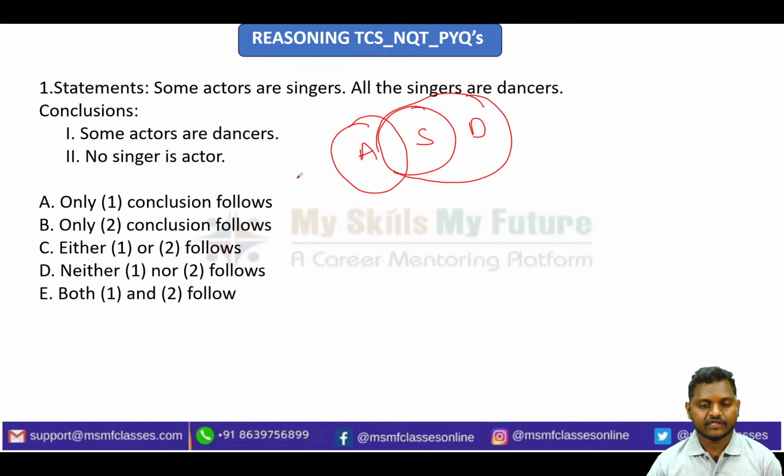Now go and read conclusions 1 and 2. The first conclusion they are telling is: some actors are dancers.